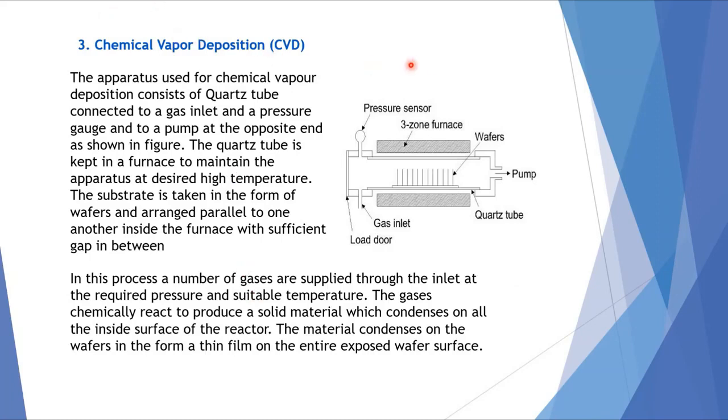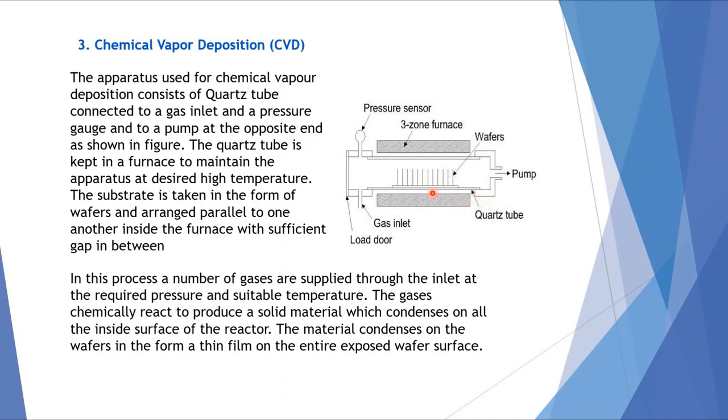The apparatus used for chemical vapor deposition consists of a quartz tube connected to a gas inlet and a pressure gauge, and to a pump at the opposite end, as shown in the figure. Now this is the gas inlet here and this is the pressure gauge, which measures the pressure, and here is the furnace, and these are the wafers which are kept parallel to one another, leaving some space between them.